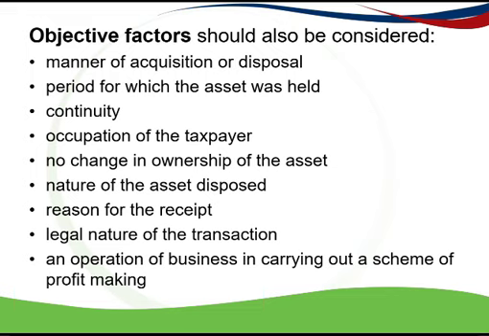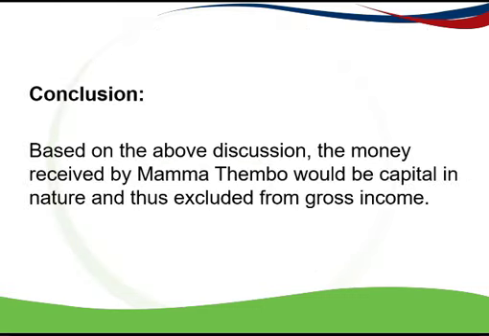And the operation of the business and carrying out a scheme of profit making. So she didn't enter into a scheme of profit making of buying and selling guest houses. So it seems that based on the objective factors, her intention was to sell a capital asset, and therefore because it's of a capital nature, it will be excluded. The 8 million rand will be excluded from gross income. And that's the logical way that you approach a gross income question.